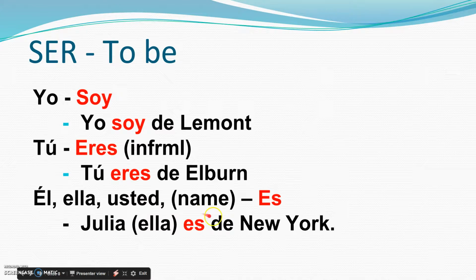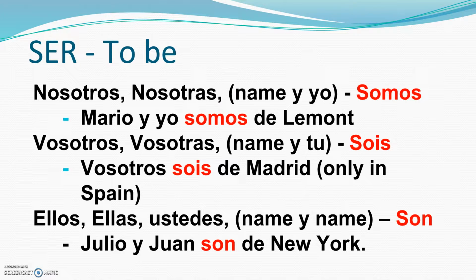Okay. So notice in black here are my subjects. That's my subject or my subject pronouns. And then in the red, that's my verb form of ser. Okay, so I kind of separated for you. Okay. If you look at my plural, the other subject pronouns for ser, all right, nosotros or nosotras, or a